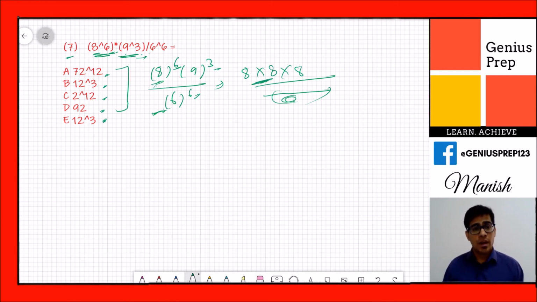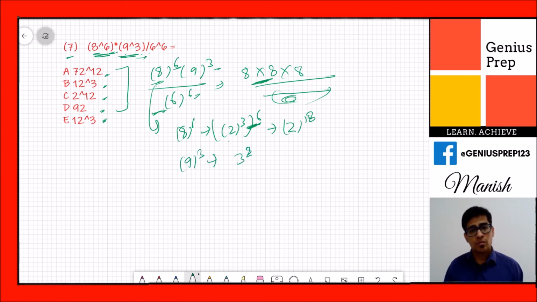Suppose 8 raised to 6: you can write it as 2 raised to 3, all raised to 6, which is equal to 2 raised to 18. If you remember our rule, when you have this kind, you multiply the exponents. So 8 raised to 6 becomes 2 raised to 18. Now 9 raised to 3 becomes 3 squared, raised to 3, which becomes 3 raised to 6. Now 6 raised to 6 becomes 3 cross 2, raised to 6, which is 3 raised to 6 cross 2 raised to 6.